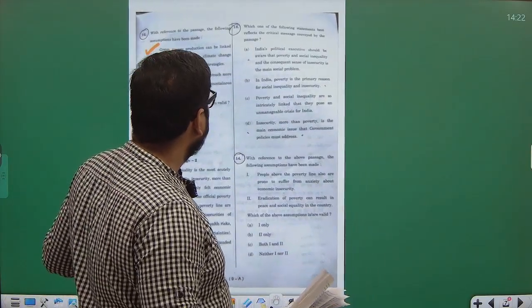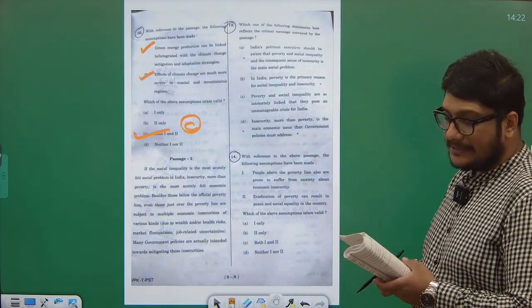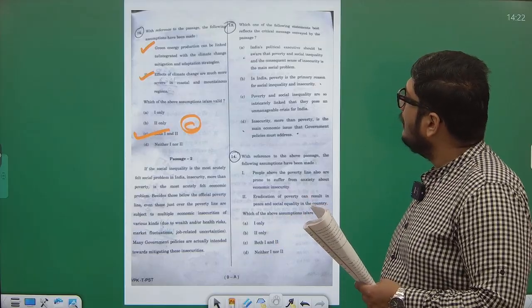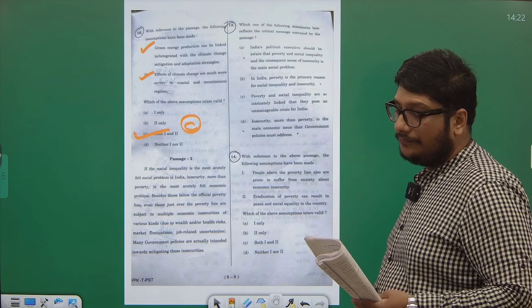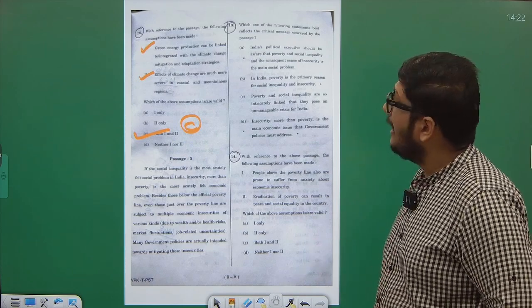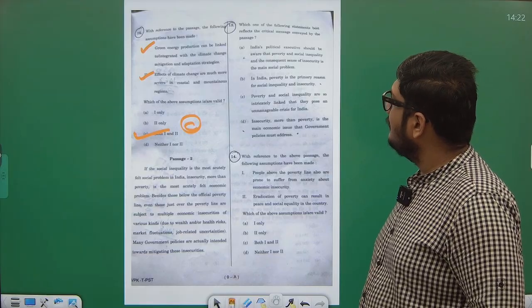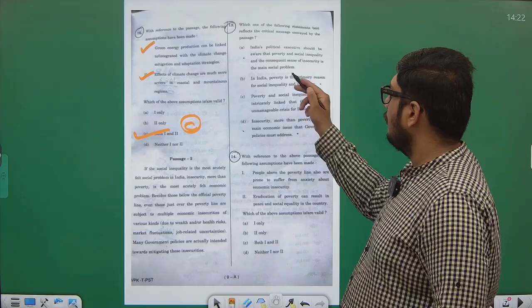Question number 13. Which one of the following statements best reflects the critical message conveyed by the passage? India's political executive should be aware that poverty and social inequality and the consequent sense of insecurity is the main social problem. In India, poverty is the primary reason for social inequality and insecurity. This is wrong.